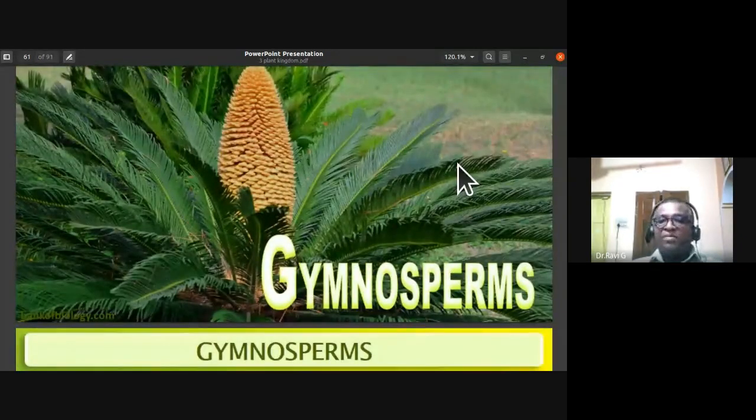So the final part for your syllabus part of it is gymnosperms. So the naked seeded plants. So they are not covered by fruits. Why are they naked seeded? Because they don't have the fruit enclosing the seeds. They don't have ovary. That is the reason they are naked seeded plants.